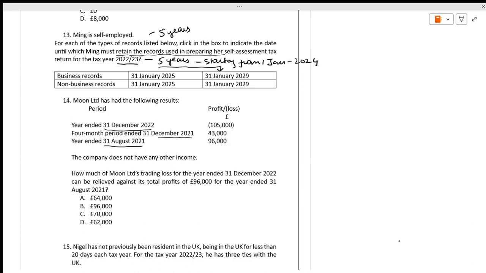The company does not have any other. How much of the trading loss for the year ended 31st December 2022 can be relieved against the total profits of the company? Is it how much you can reduce it? Is it how much is the